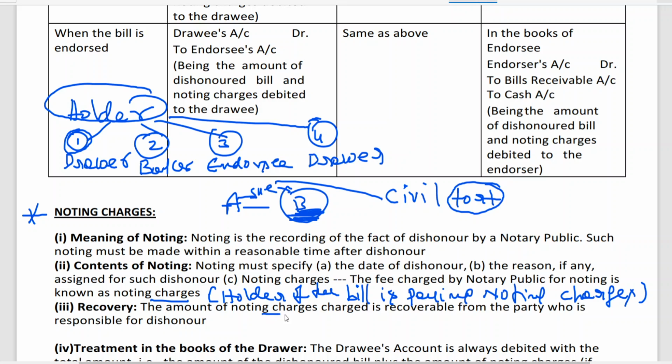Recovery. The amount of noting charges, even though it is being paid by the holder, will be recoverable from the party who is responsible for dishonor. Now, let me tell you. For the first situation, who is the party responsible? Drawee is the party responsible.